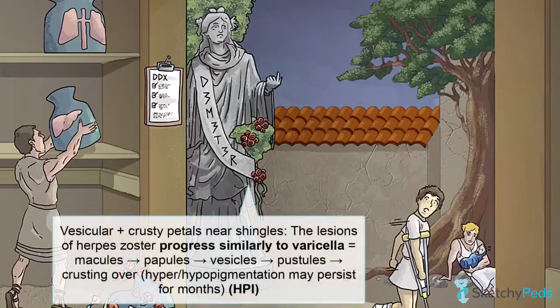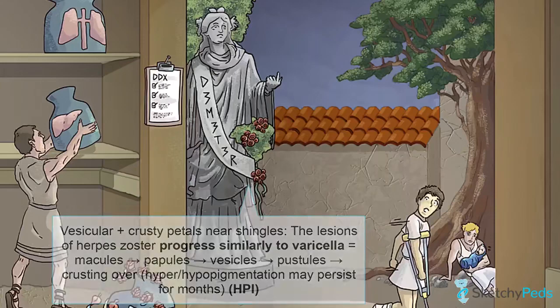Similar to the evolution we covered with varicella, the rash of herpes zoster begins as a maculopapular eruption that gradually evolves over several days into vesicles and blisters before eventually becoming pustular. This is followed by the crusting over of lesions within about a week, at which time lesions are no longer considered infectious. After these lesions have healed, you should expect to see persistent scarring and hypo or hyperpigmentation, which can last months or even years. You should also be aware that if you continue to see new lesions appear more than a week after initial presentation, an underlying immunodeficiency may be present, which needs to be evaluated.